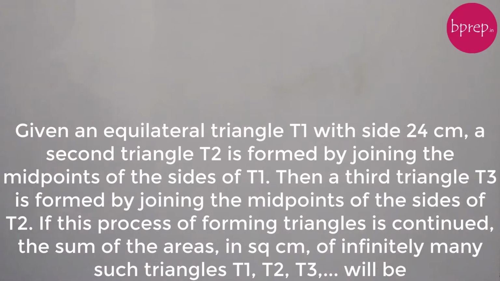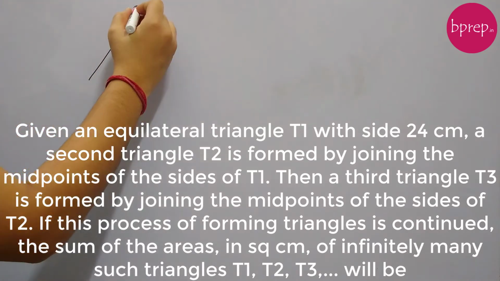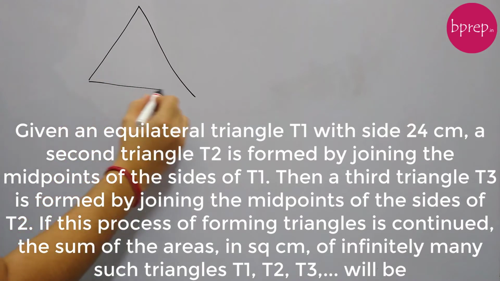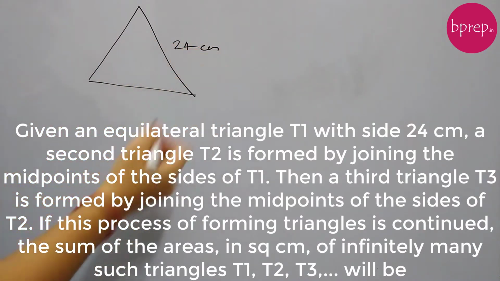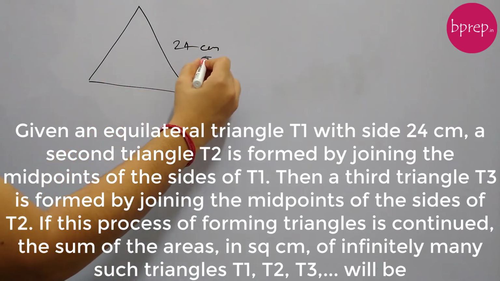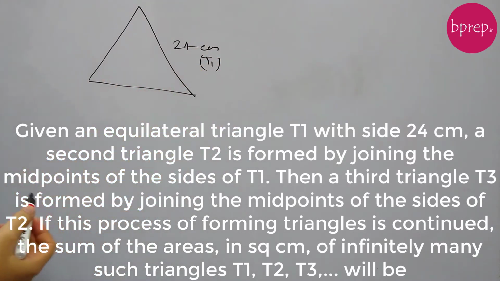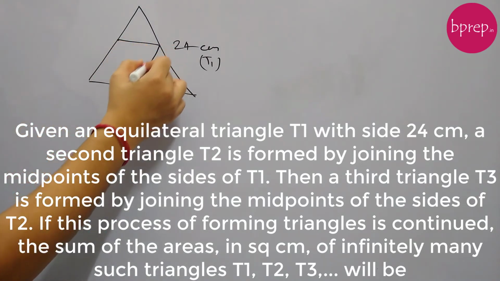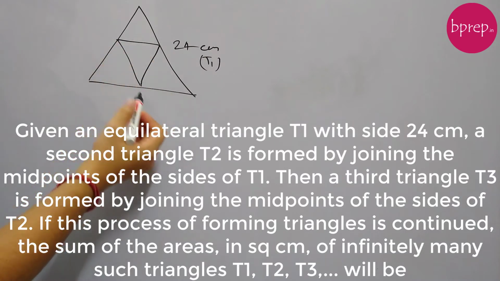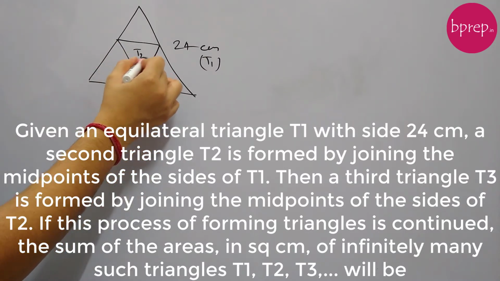Let's start. Given an equilateral triangle T1 with side 24 centimeter, a second triangle T2 is formed by joining the midpoints of the sides of T1. So we have an equilateral triangle, side is 24 cm. And the area of this triangle is T1. Another triangle is obtained by joining the midpoints of this triangle. Okay, so let's join the midpoints. And area of this triangle is given as T2.